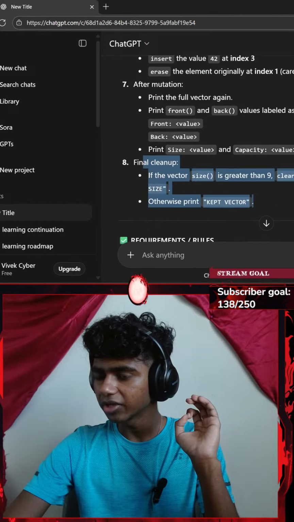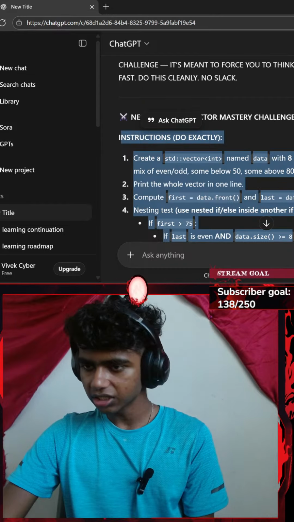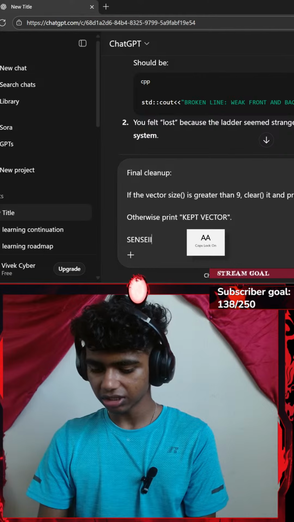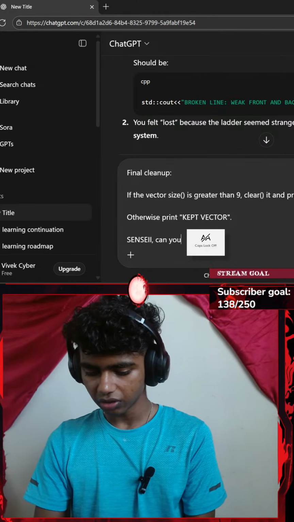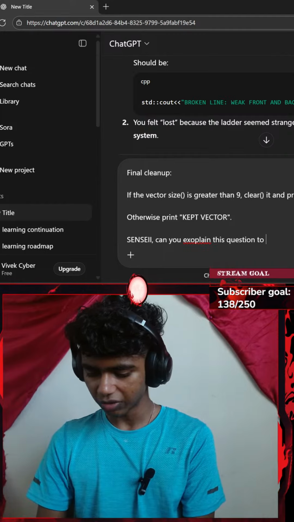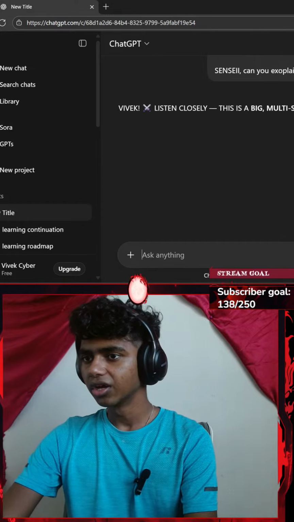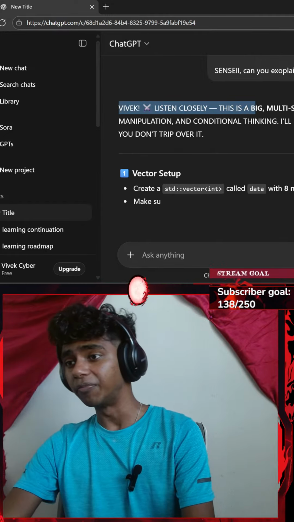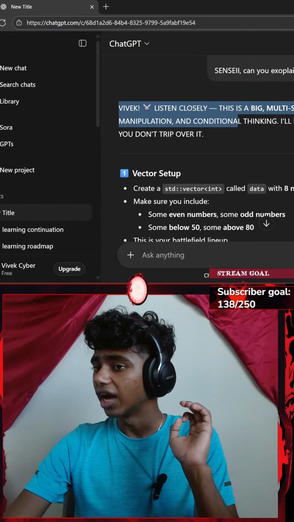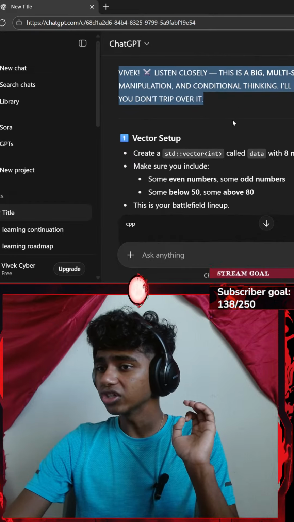There we go, right here. Let me copy this instruction. Okay, let me copy that. Go all the way down, paste it, go with Shift Enter, and say, "Sensei, can you explain this question to me?" Okay, let's see. Vivek, listen closely. This is just a big multi-stage battle of logic, vector manipulation, and conditional thinking. I'll break it down step by step so you don't trip over.